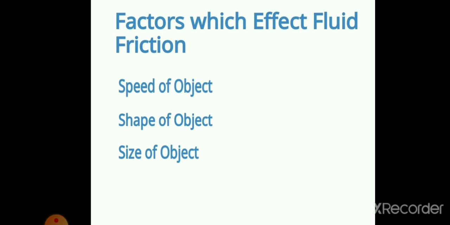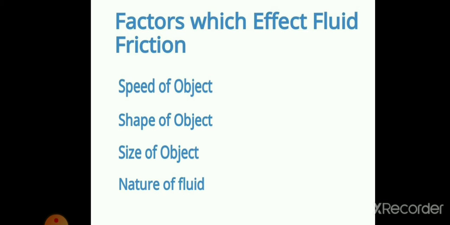Okay. So this is the third factor on which fluid friction depends: the size of the object. And the fourth factor is that fluid friction depends on the nature of the fluid. So it depends on which liquid or which gas the object is moving in.